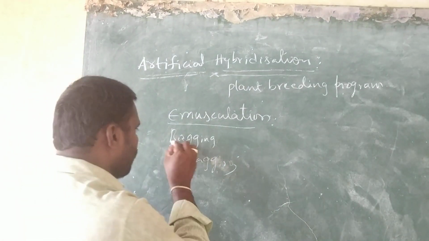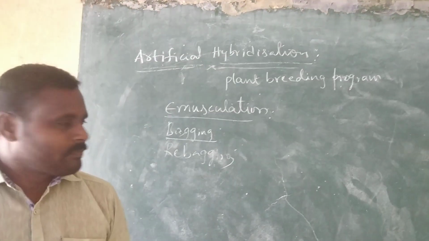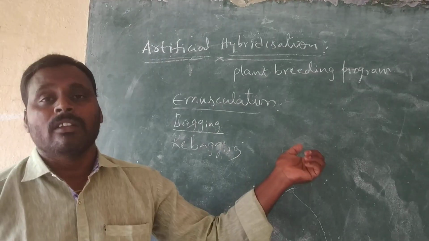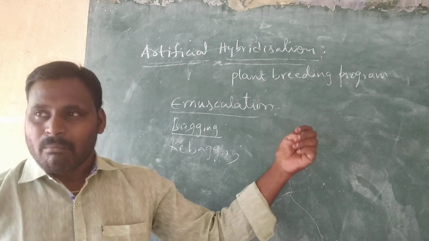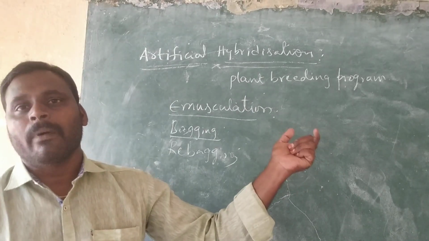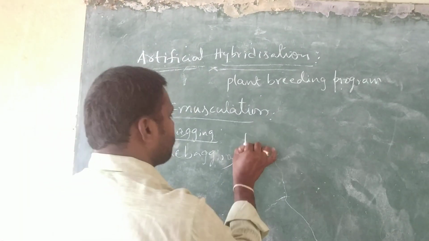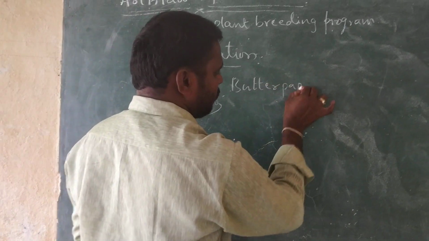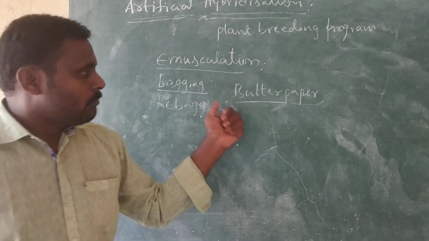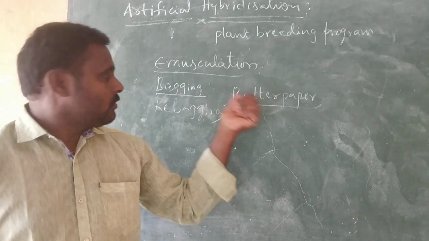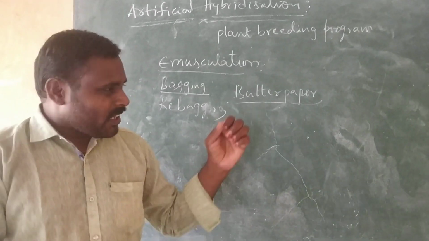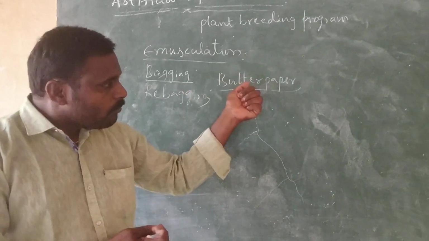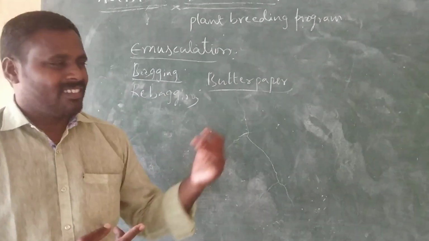What is this bagging? The emasculated flowers are covered with a small suitable size of bag, and these bags are generally made of butter paper. That is called bagging. Sir, why do we have to use only butter paper? Why not some other papers or plastic?